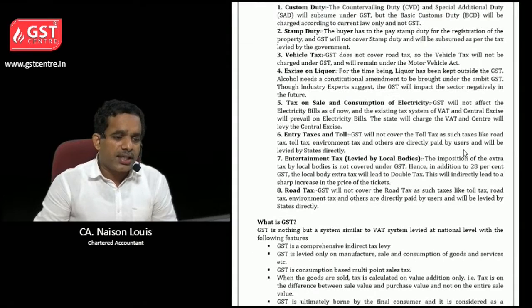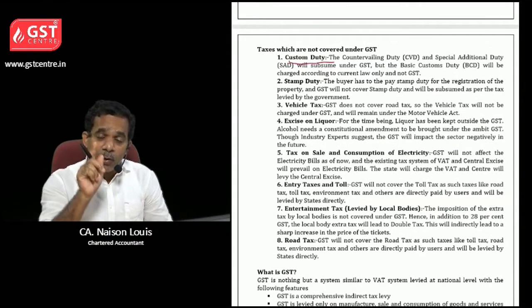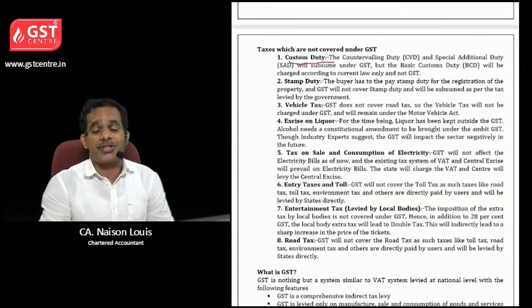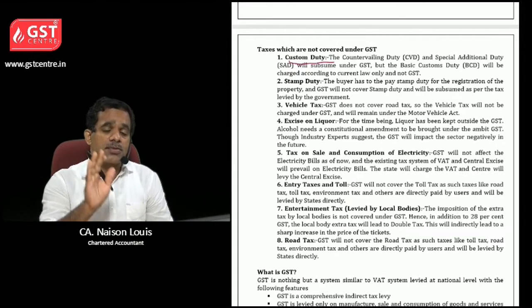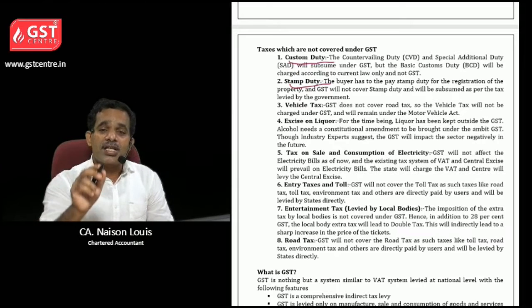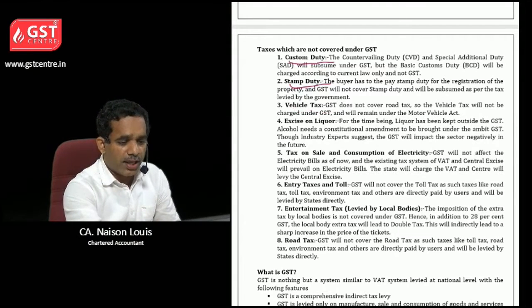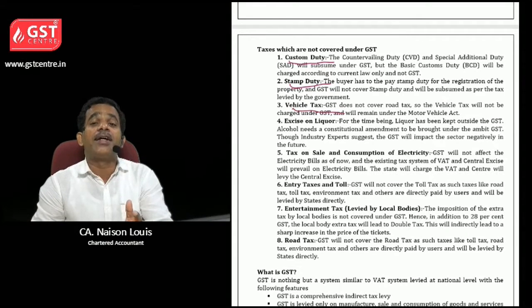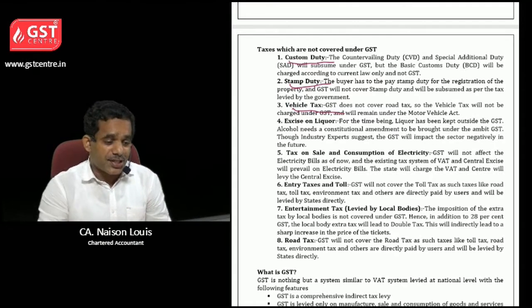So it includes customs duty first. Only countervailing duty and special additional duty were subsumed into GST, not basic customs duty. Basic customs duty is still there. Then stamp duty. If you purchase any property, stamp duty will be applicable. It is not subsumed. Then vehicle tax. If you purchase any vehicle, you have to pay vehicle tax. It is also not subsumed into GST.